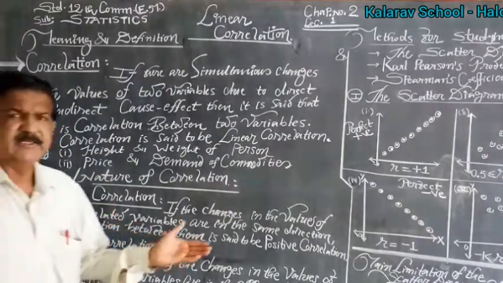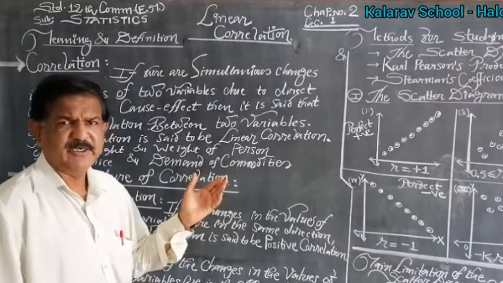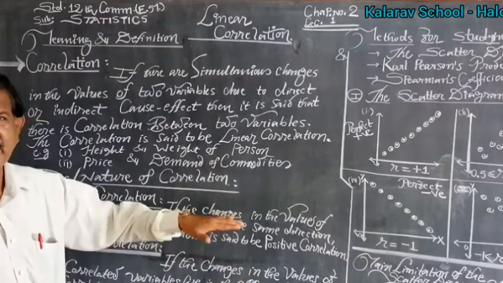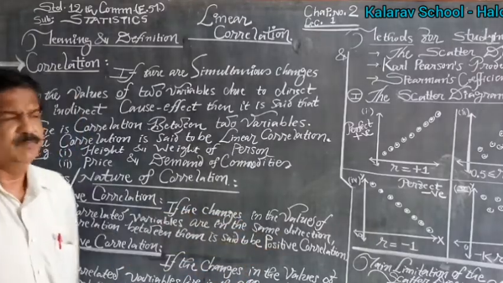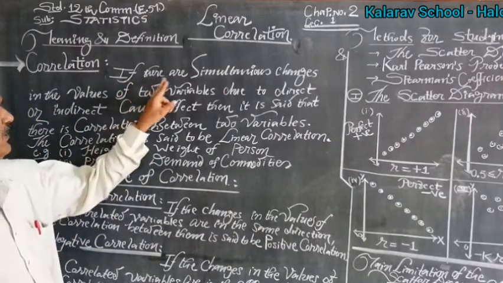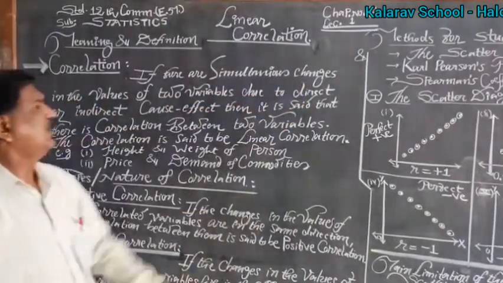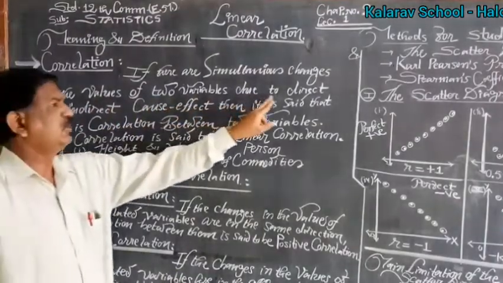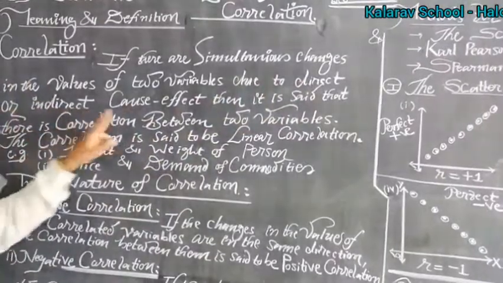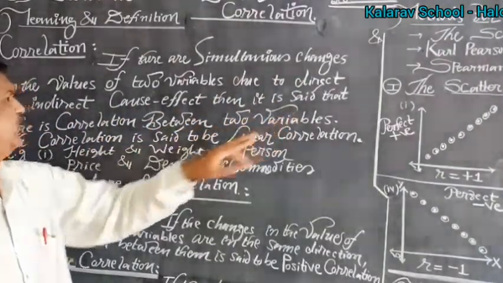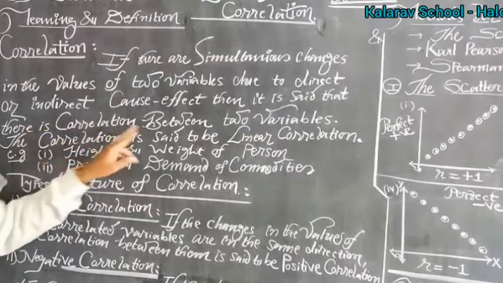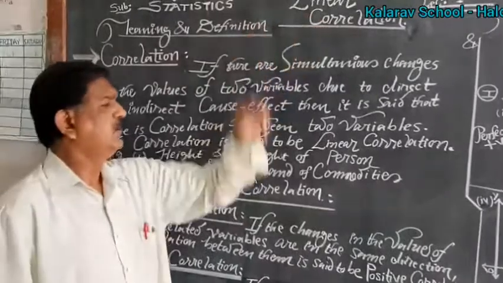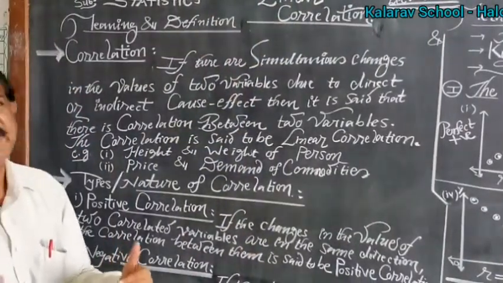Similarly, if prices of things or commodities become high, then demand simultaneously becomes slightly low. It means if there are simultaneous changes in the values of two variables due to direct or indirect cause and effect, then it is said that there is correlation between the two variables. This is the meaning and definition of correlation.